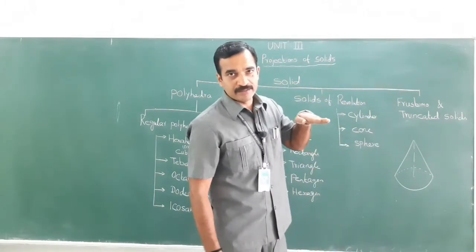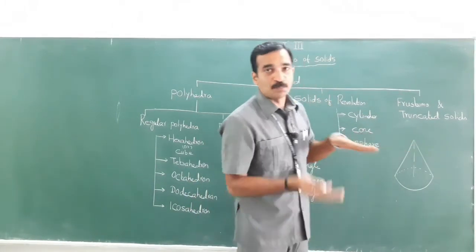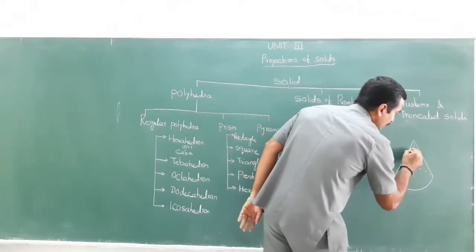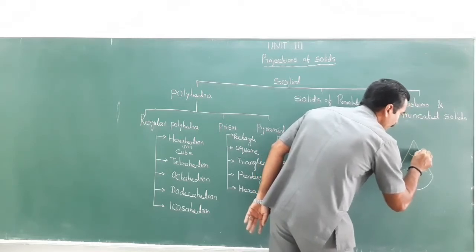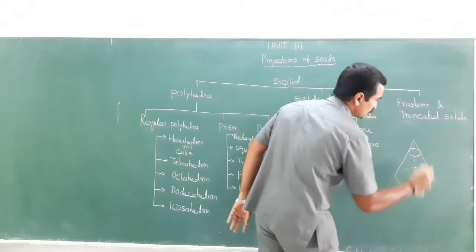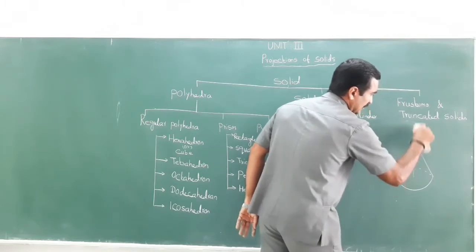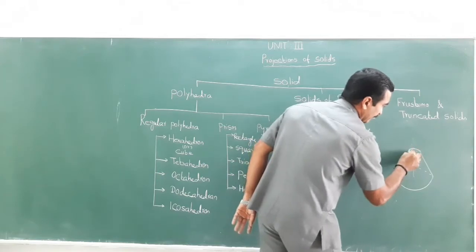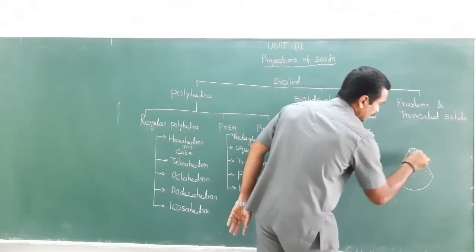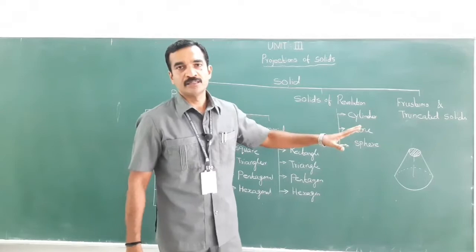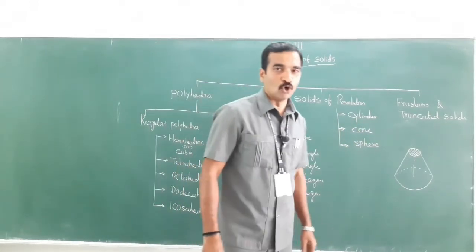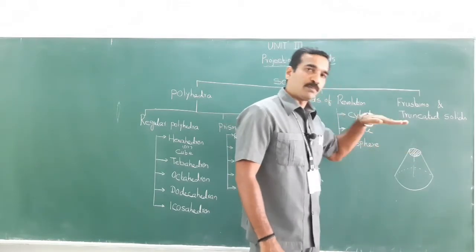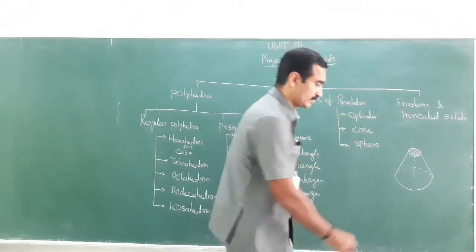I am going to cut in this manner, that is parallel to the base. If I cut it and this particular portion has been removed, the shape which is obtained, look at here, this is nothing but a frustum of a cone. That means the cutting plane or the sectional plane is parallel to the base, right?